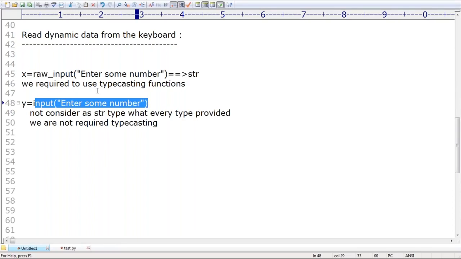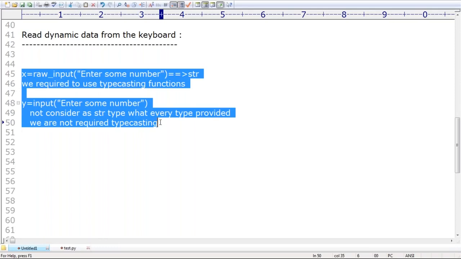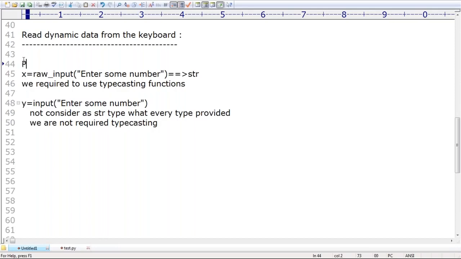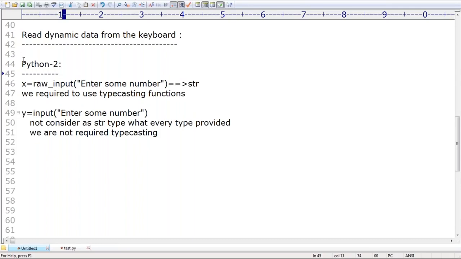Some people may feel the sir is telling the opposite, since even in the last example he did some typecasting. Yes, these doubts are in your mind. Just listen for one minute. This is the story in Python 2. But in Python 3, don't get confused, take special care.